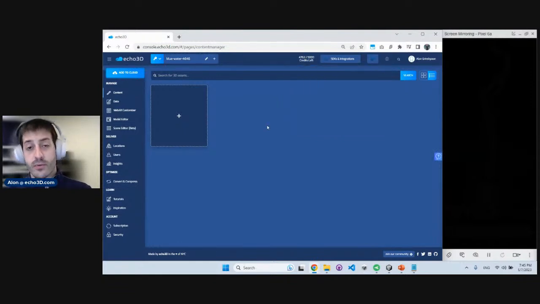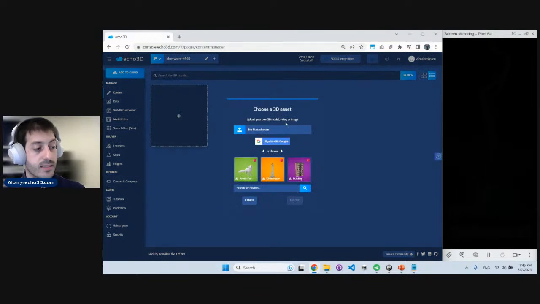But let's start with something simple. Let's just upload some content to the cloud. So I'm going to click the Add to Cloud button and automatically get this dialog where I'm able to upload files from my local storage or use one of our sample models.